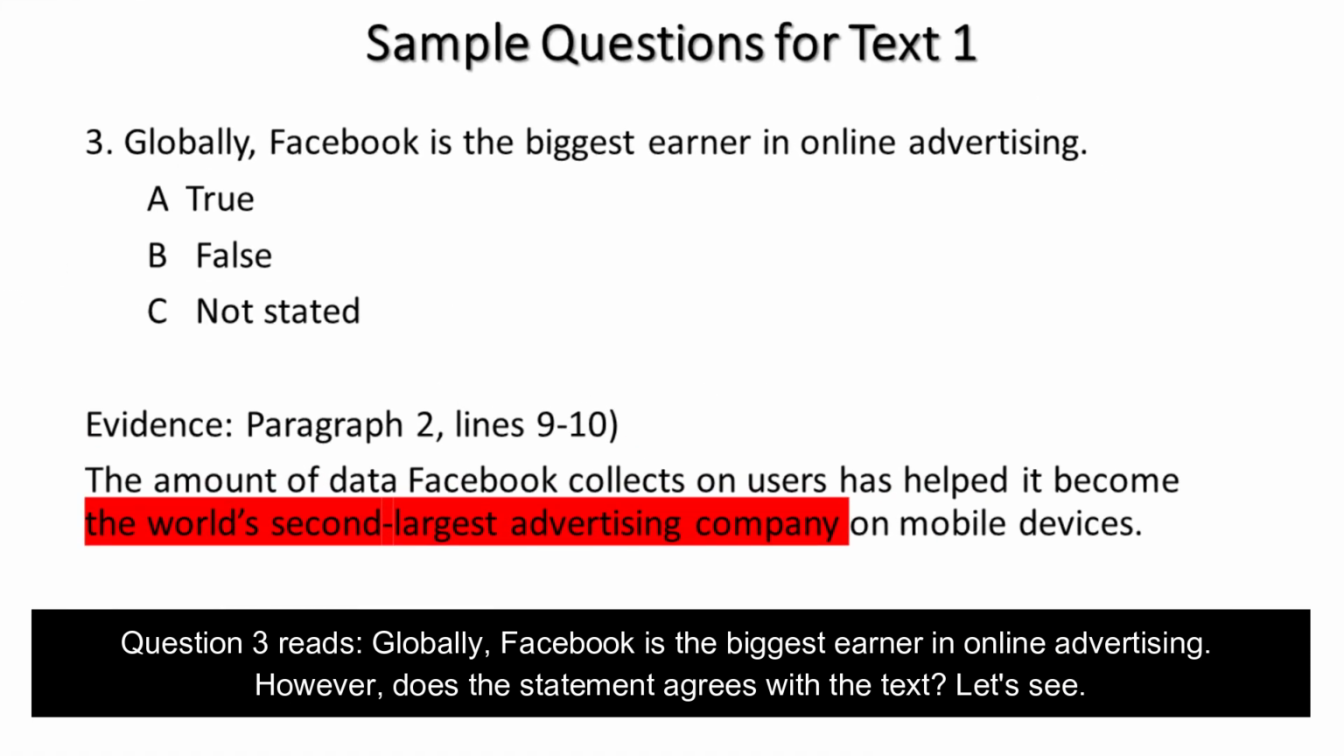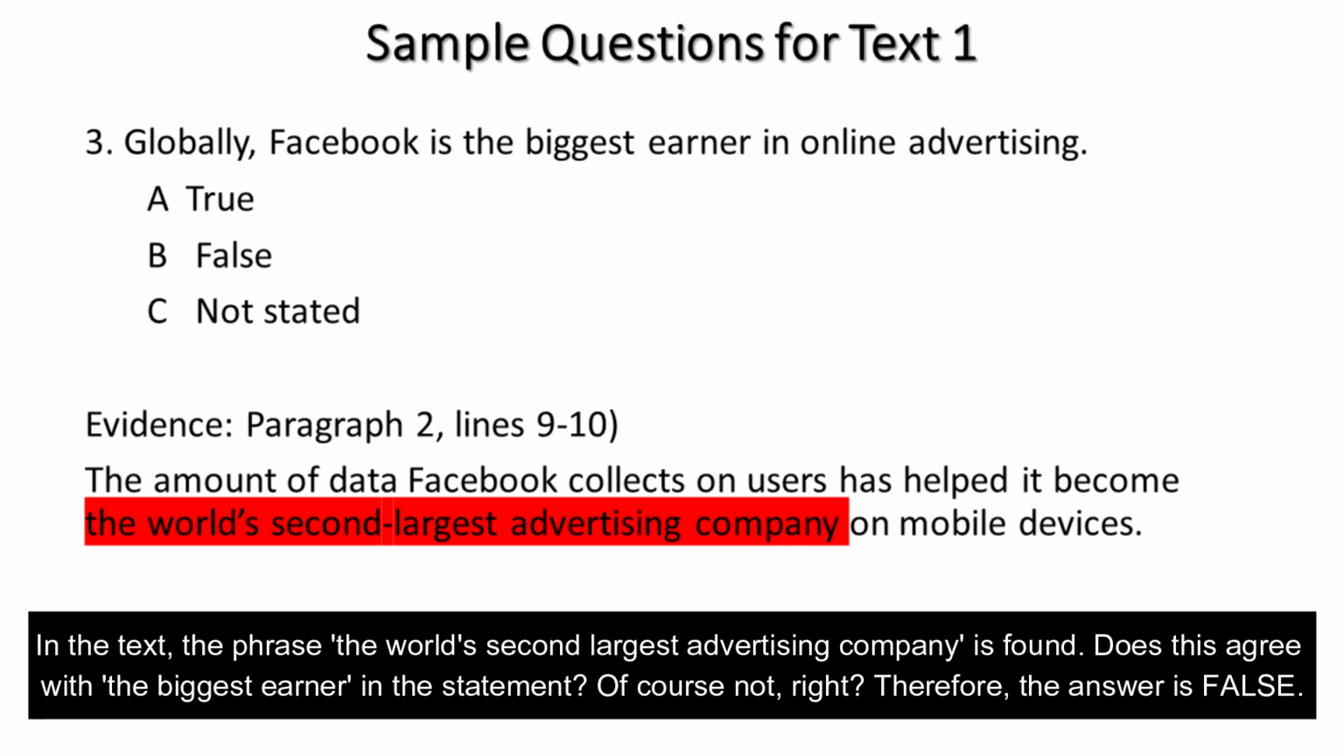Question 3 reads, globally, Facebook is the biggest earner in online advertising. However, does the statement agree with the text? Let's see. In the text, the phrase the world's second largest advertising company is found. Does this agree with the biggest earner in the statement? Of course not, right? Therefore, the answer is false.